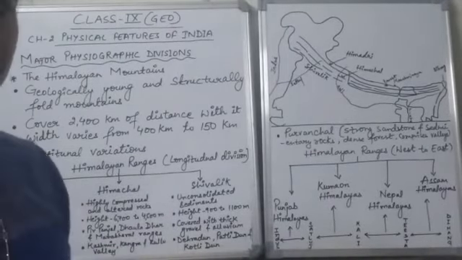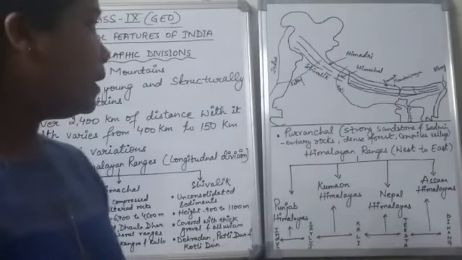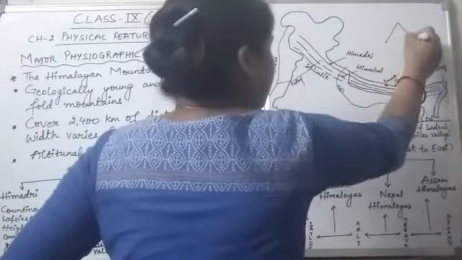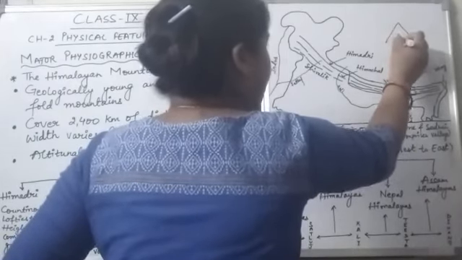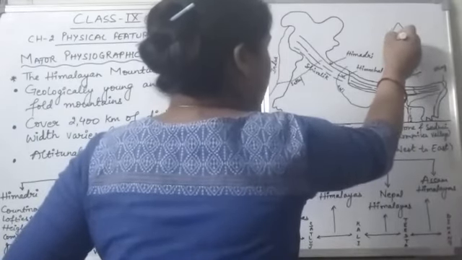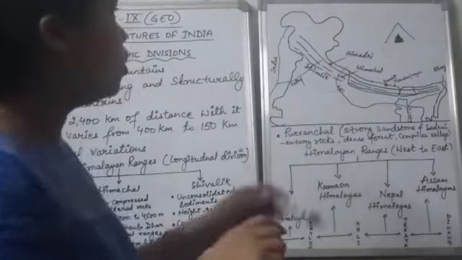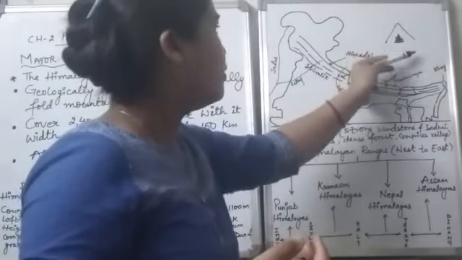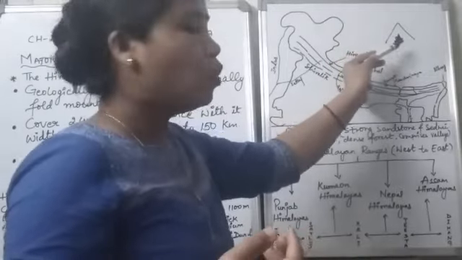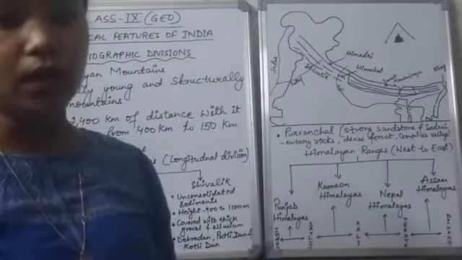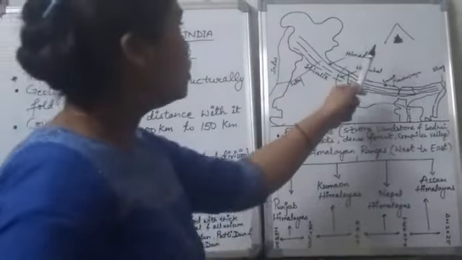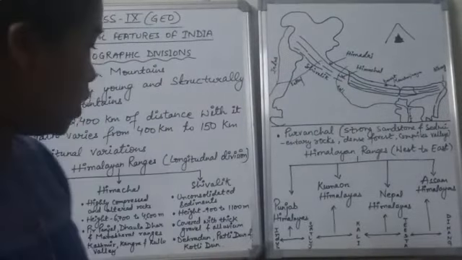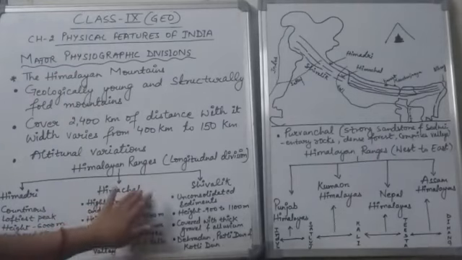Because granite is one of the hardest rocks. Just imagine that this is the Himalayan range, and the core of the Himalayan range is made up of granite. But the outer part of the Himalayan range is made of sedimentary rock. Okay, so next we'll be talking about the Himachal.